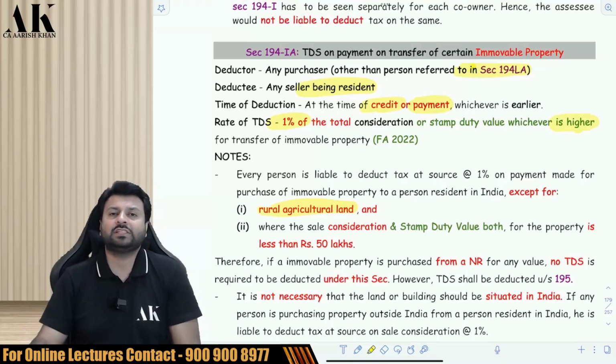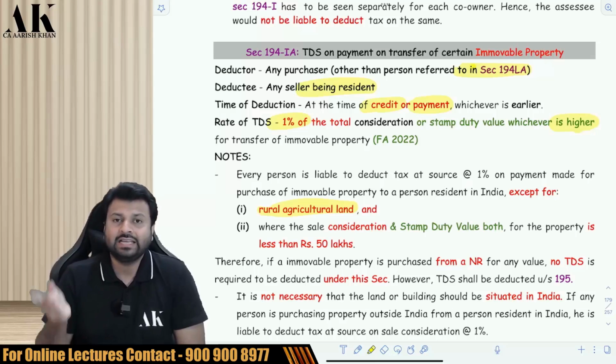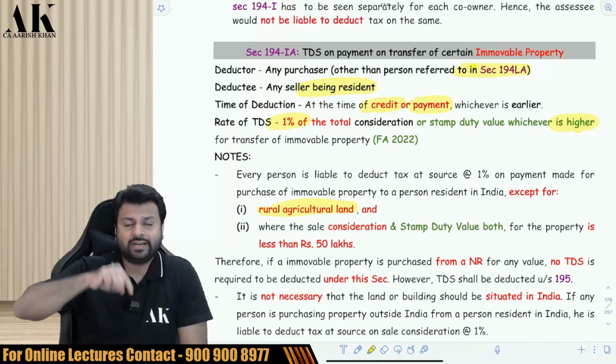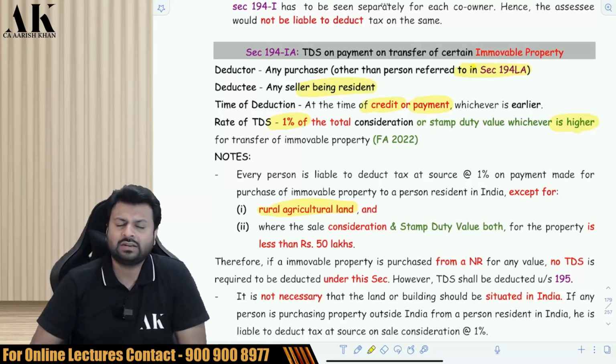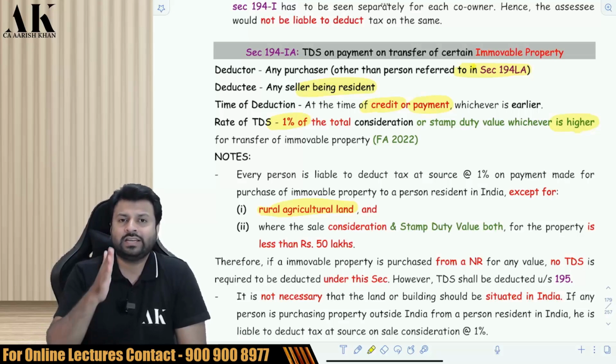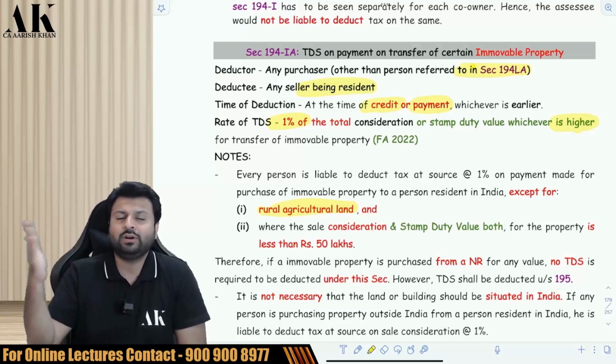This is an amendment made by the Finance Act 2022. So Finance Act 2022 says that if the consideration is higher, then deduct TDS on that. If the stamp duty value is higher, then deduct TDS on that. Sir, what is the threshold over here? The threshold is 50 lakhs or more. The value of property has to be 50 lakhs or more, or the stamp duty value has to be 50 lakhs or more.